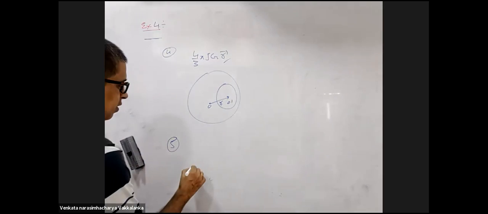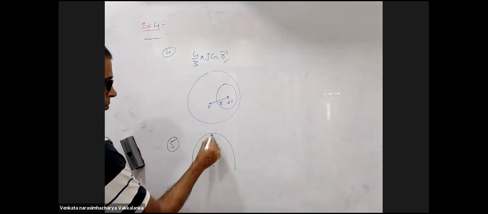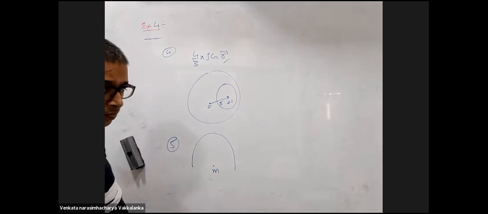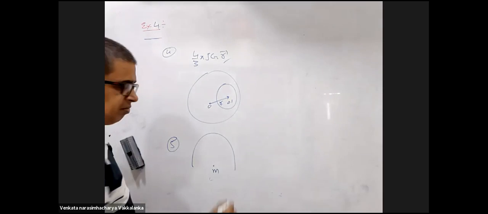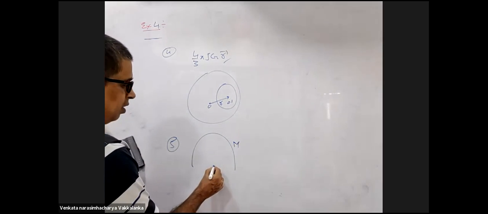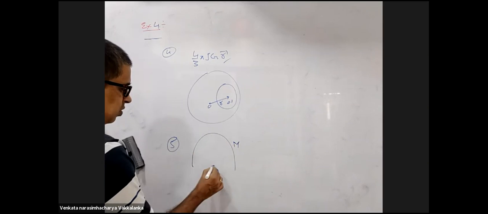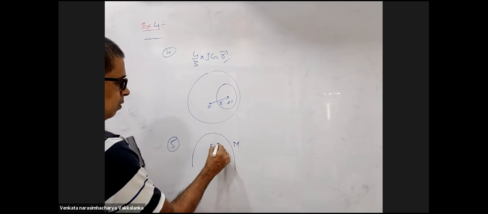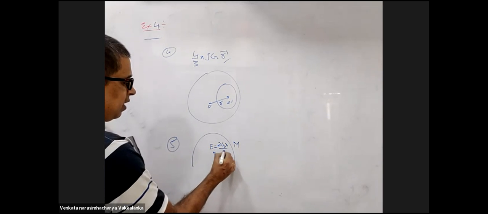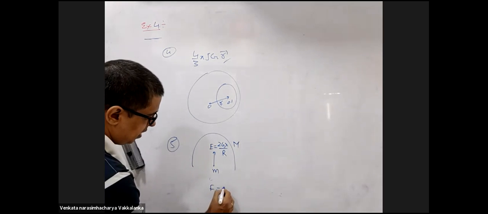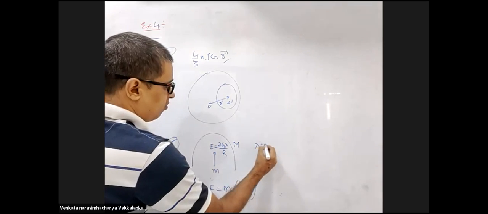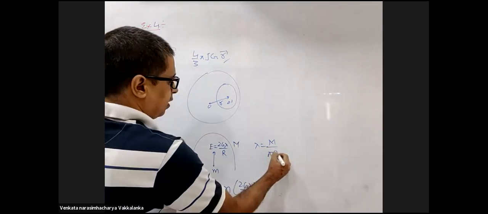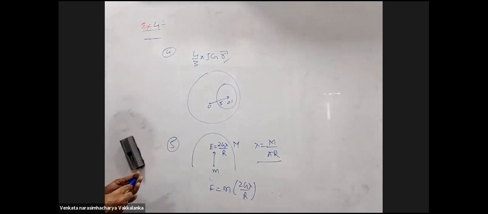Fifth: a particle of mass small m is placed at the center of curvature of a uniform semicircular ring of mass capital M and radius r. Now, do I know the field for this semicircular ring? 2G lambda by r. So force will be m into 2G lambda by r. What is the value of lambda? Capital M by pi r. Okay, got it.